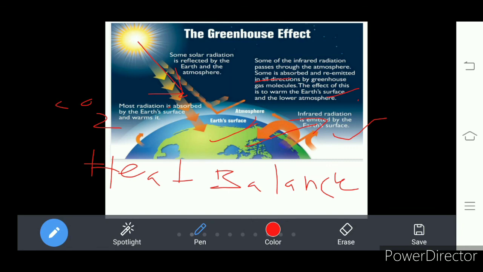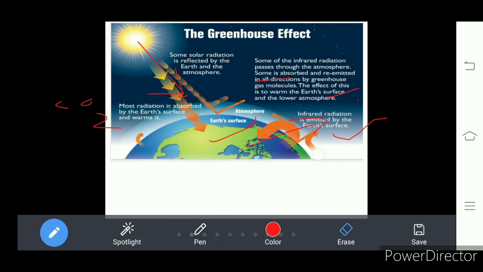What we call it is global warming. If the carbon dioxide proportion in the atmosphere increases, less heat is radiated into space. So much of the heat is stored on the earth's surface, which leads to increasing temperature across the world, called global warming.